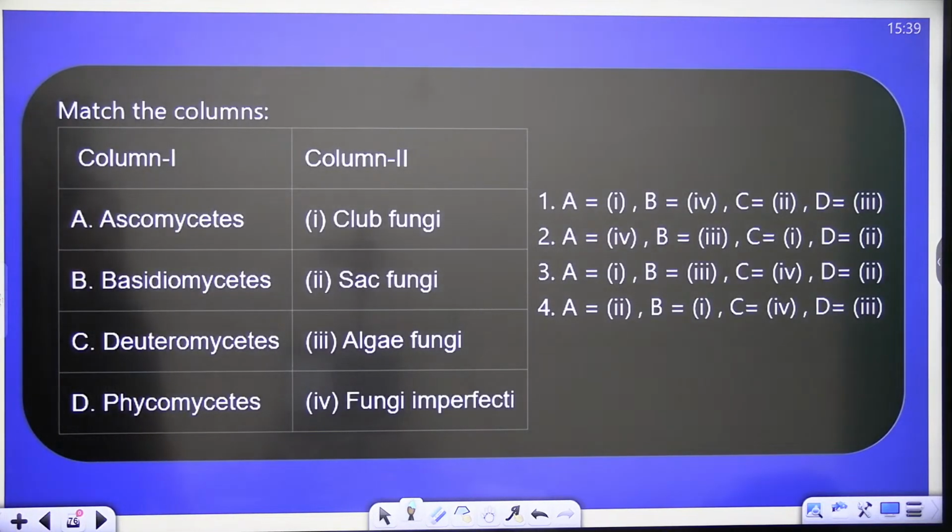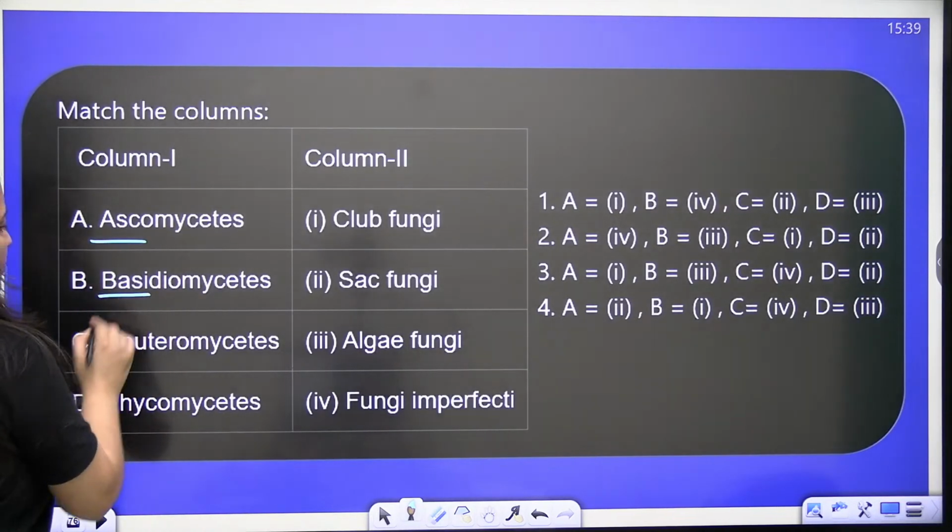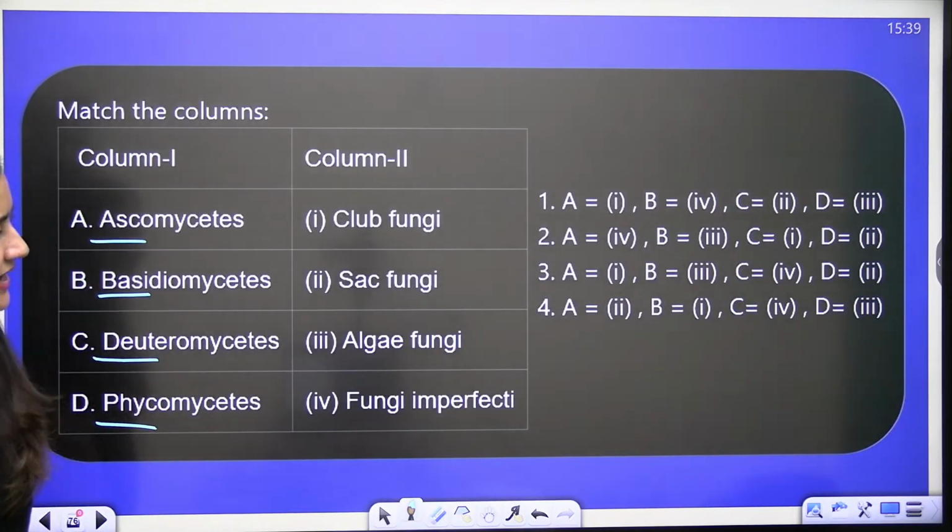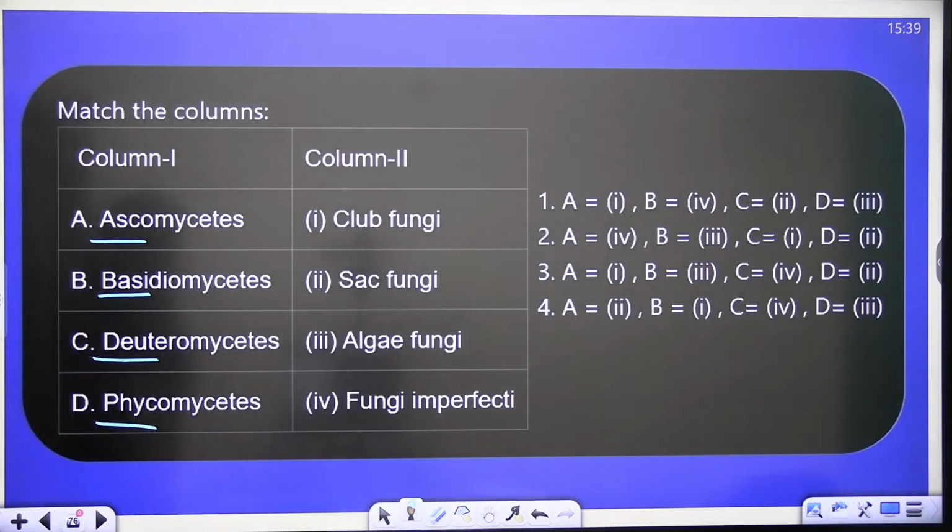Next question, match the following: Ascomycetes, Basidiomycetes, Deuteromycetes and Phycomycetes. Right, you need to match it with column 2. So what should be the correct answer here? Be quick, students. Match the columns: Ascomycetes, Basidiomycetes, Deuteromycetes, Phycomycetes.